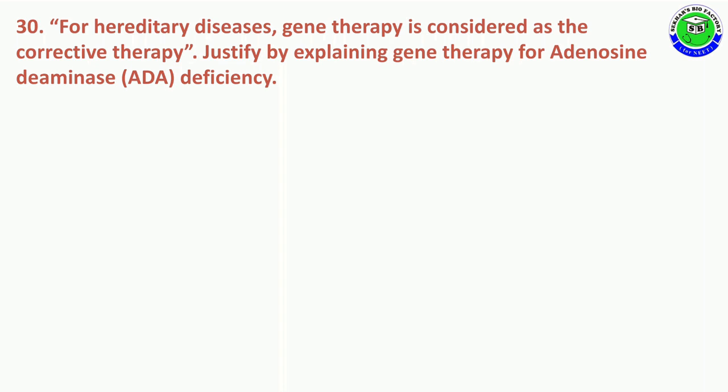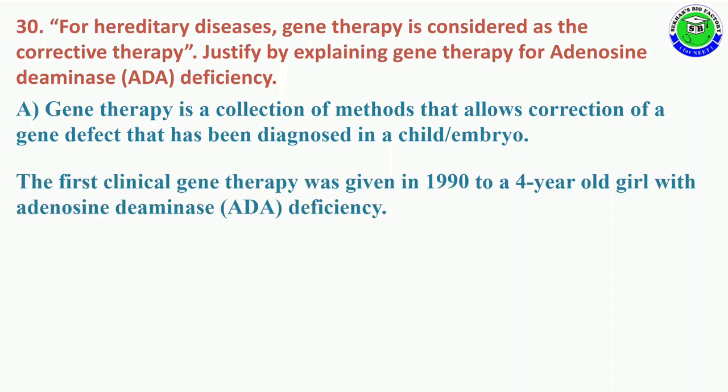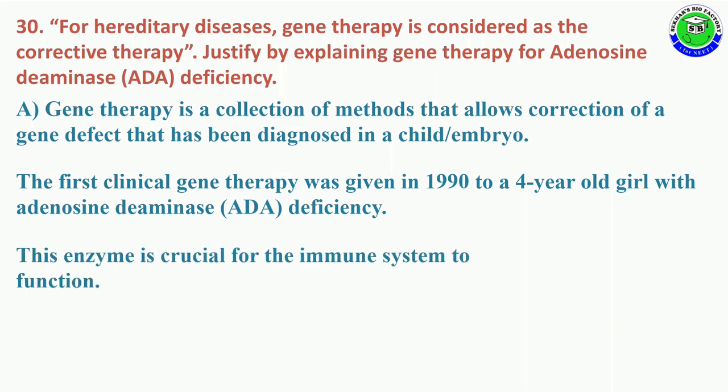For hereditary diseases, gene therapy is considered as the corrective therapy, and justified by explaining gene therapy for adenosine deaminase (ADA) deficiency. So the answer for this question is: gene therapy is a collection of methods that can allow correction of a gene defect that has been diagnosed in a child or embryo. The first clinical gene therapy was given in 1990 to a 4-year-old girl. She suffered from adenosine deaminase deficiency.